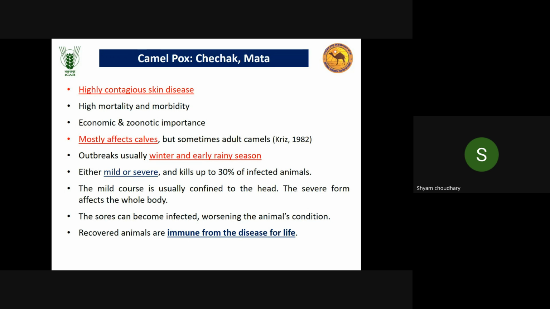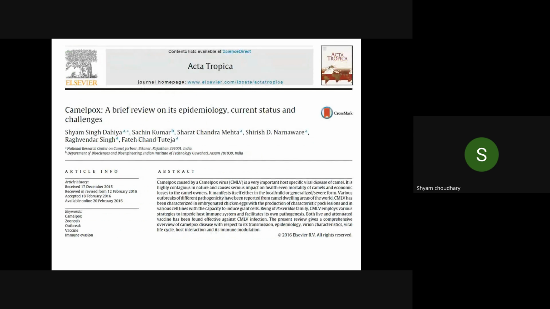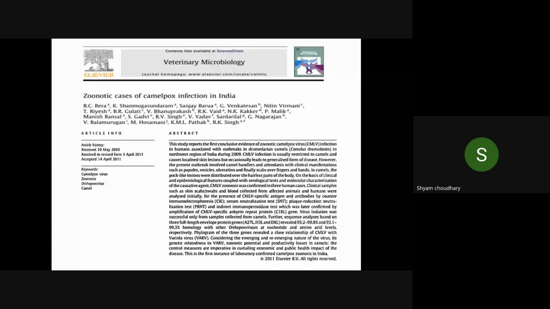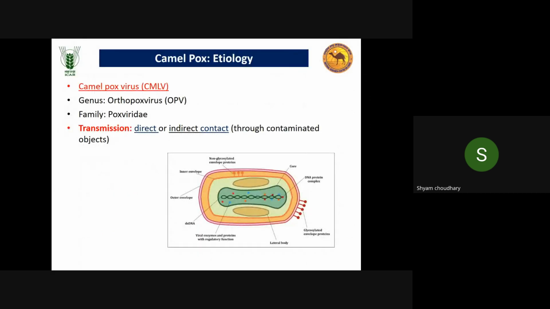And then, as we all know, like other animals and humans as well, once it has recovered, it will be immune from the disease for life. These are some studies about the camel. It is caused by camelpox virus. Genus is Orthopoxvirus, and family is Poxviridae. Transmission is by direct and indirect contact, like other contagious diseases: directly from infected to healthy animals, and indirectly through contaminated objects.